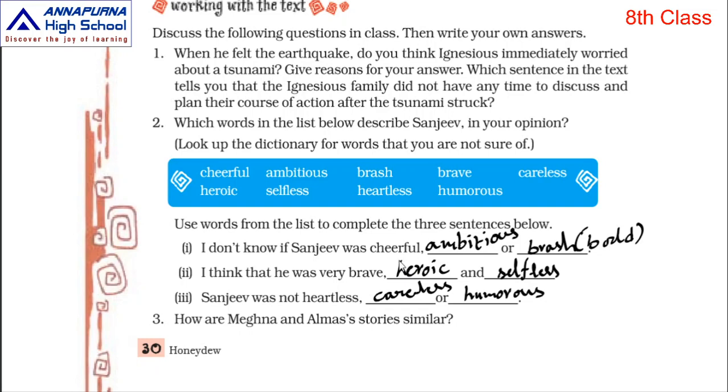Next, I think that he was very brave, heroic. How do you say that he was heroic? He went to save John's wife, isn't it? When John's wife was crying, he went to save her. So you may think that only heroes will do that, otherwise they will be scared and go away, isn't it? Heroic and selfless. Selfless means what? He did not think of himself.